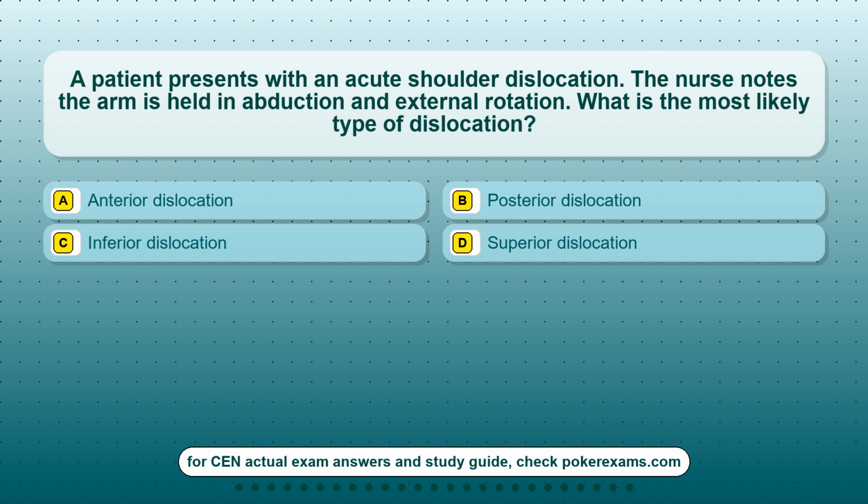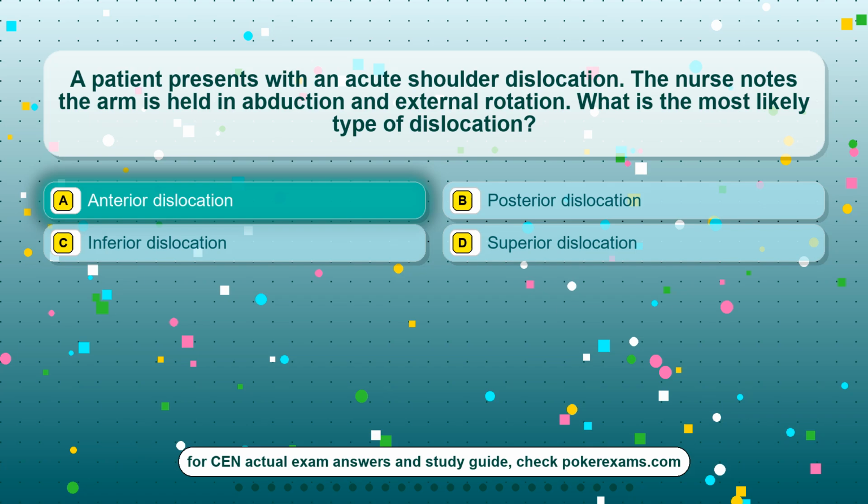Question 25. A patient presents with an acute shoulder dislocation. The nurse notes the arm is held in abduction and external rotation. What is the most likely type of dislocation? Option A, anterior dislocation. Option B, posterior dislocation. Option C, inferior dislocation. Option D, superior dislocation.